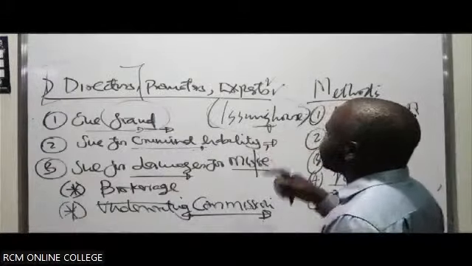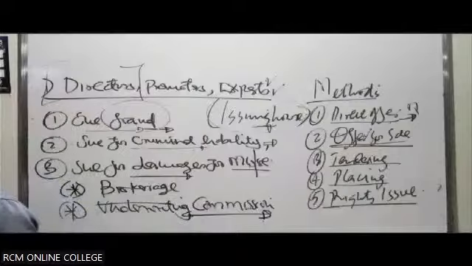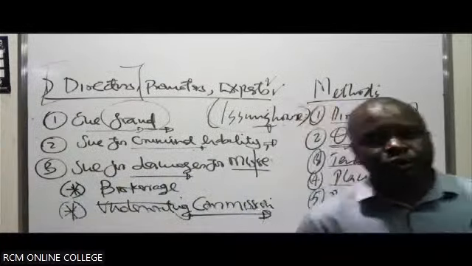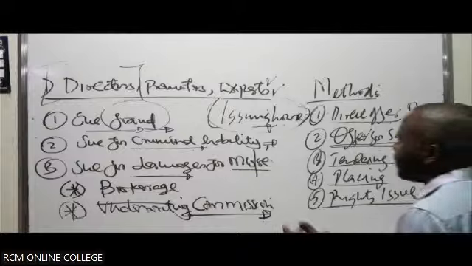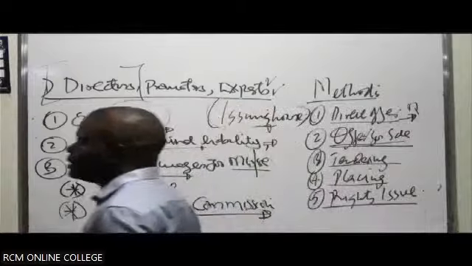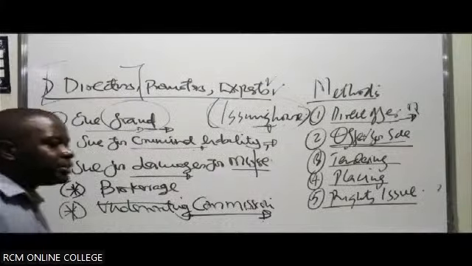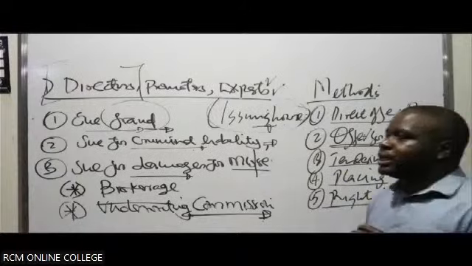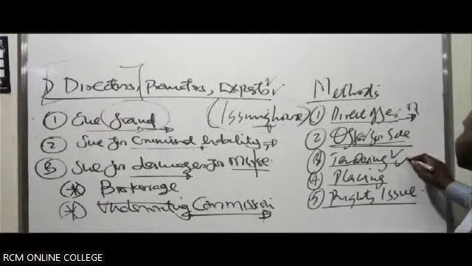The issuing house would have taken up the risk. Already taken up what? The risk of issuing the shares. So under offer for sale, all the shares of the company are sold to an issuing house, which takes up the mandate of preparing the prospectus and now fully has to do what? Sell the shares by itself. It is advantageous because it saves time for the management to focus on the key business of the company, other than having to prepare the prospectus.